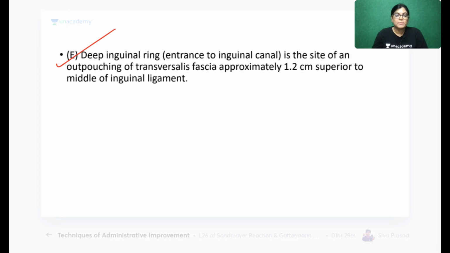So let's see this. Clearly we have seen the deep inguinal ring. It is the entrance point of the inguinal canal, and it is the site of an outpouching of transversalis fascia, which lies exactly 1.25 centimeters superior to the midpoint of the inguinal ligament.